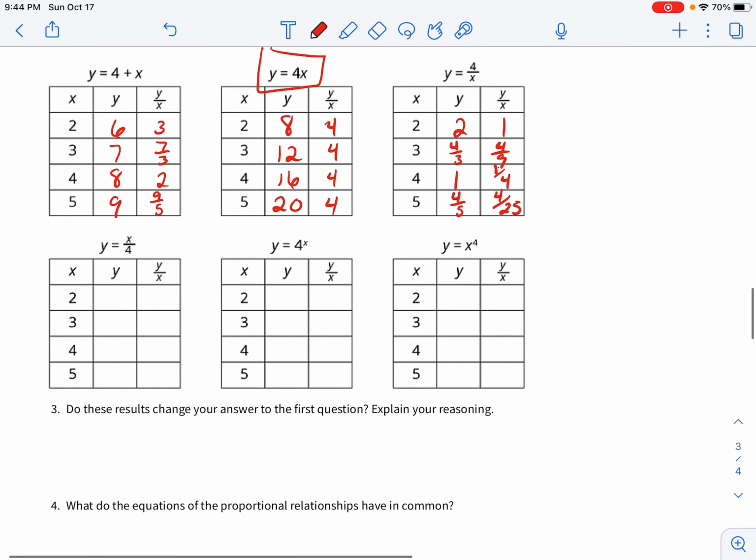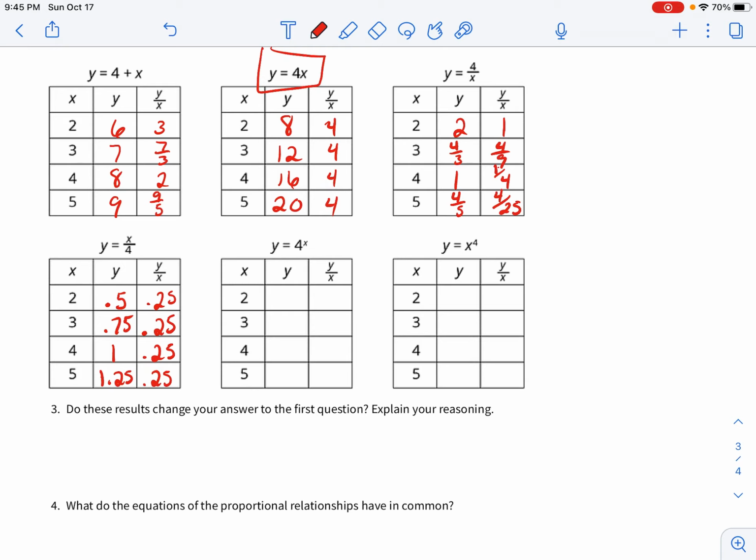It's not proportional. Right, x divided by 4, so 2 divided by 4 is going to be 0.5. 0.5 divided by 2 is going to give us 0.25. 3 divided by 4 is going to be 0.75. 0.75 divided by 3 is going to give us 0.25. 4 divided by 4 is going to be 1. 1 divided by 4 is going to be 0.25. 5 divided by 4 is going to give us 1.25. 1.25 divided by 5 is going to be 0.25. So that one checks out. Our y divided by our x is always the same.